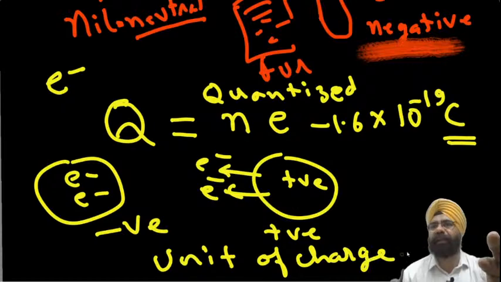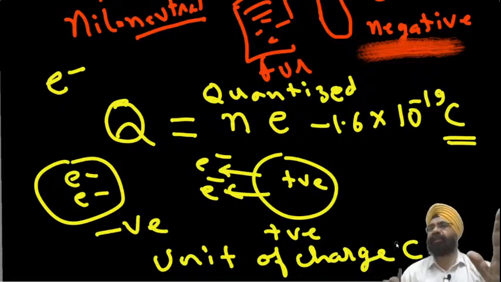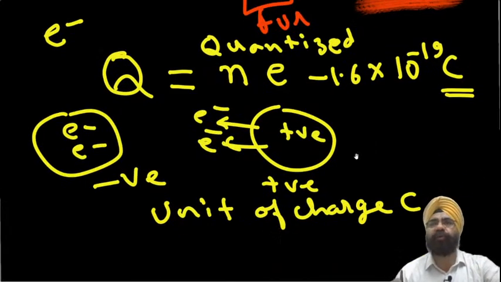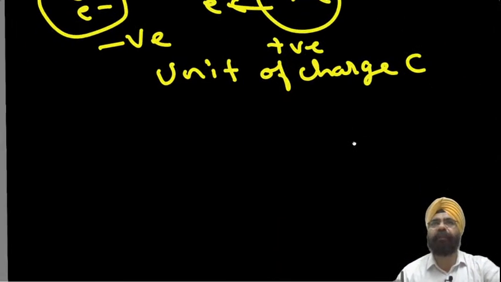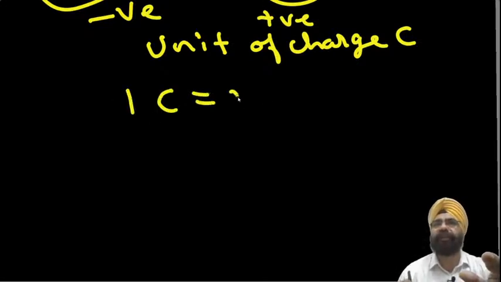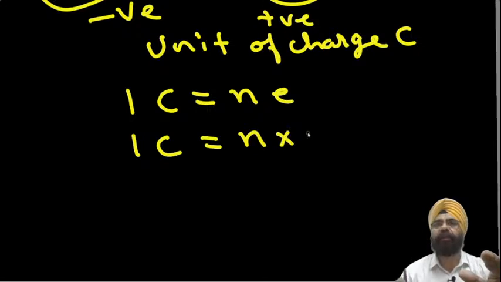This is all we had done in class 9. Unit of charge is coulomb. We represent it by a capital C. Now let's find out how many electrons will make 1 coulomb charge. 1 coulomb charge is equal to Ne, which means 1C is equal to N into 1.6 into 10 to the power minus 19.